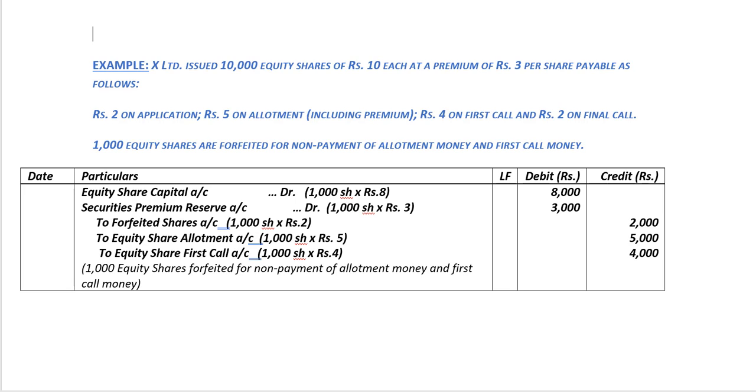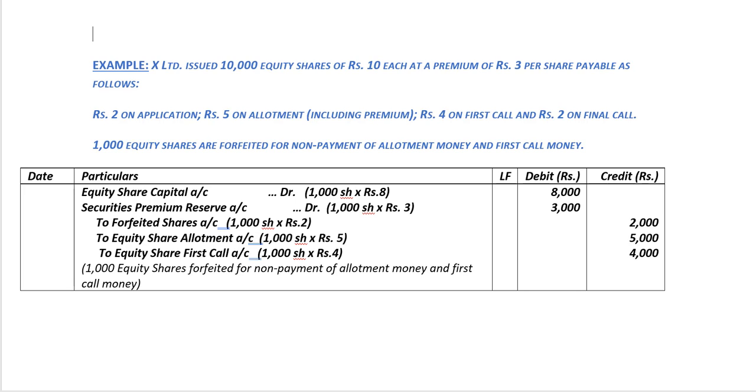Further, since the allotment money has not been paid, it would mean that the premium of rupees 3, which was included in the allotment, also was not paid. So we are dealing with a case where the securities premium reserve amount of rupees 3 per share has not been received by the company X Limited.